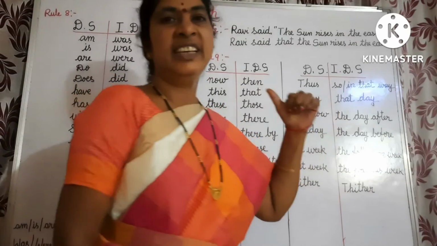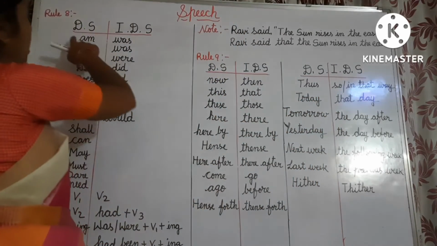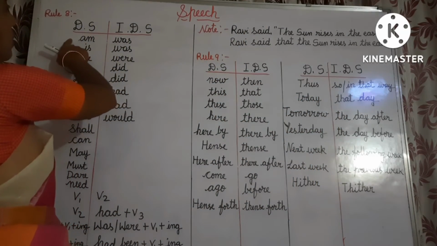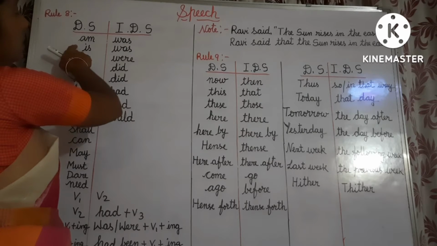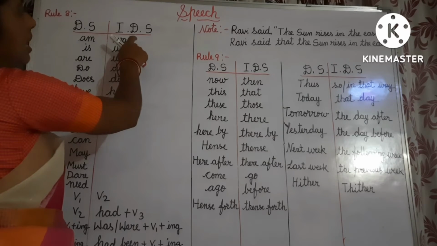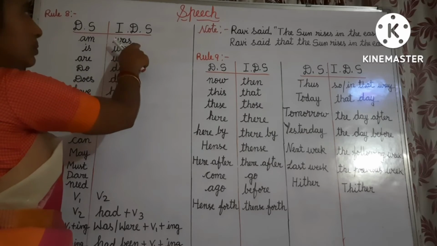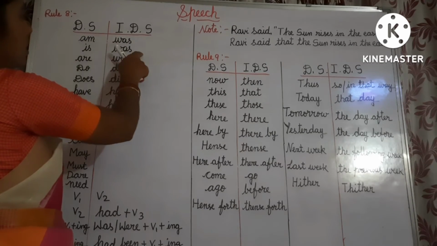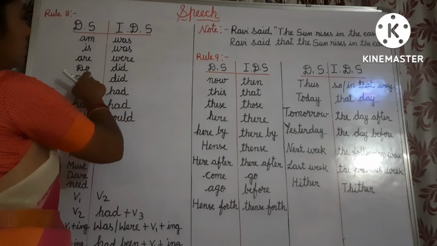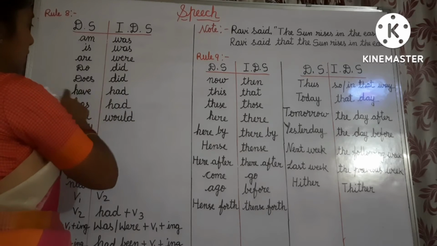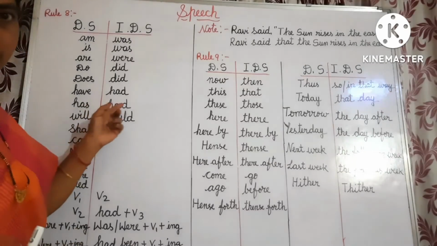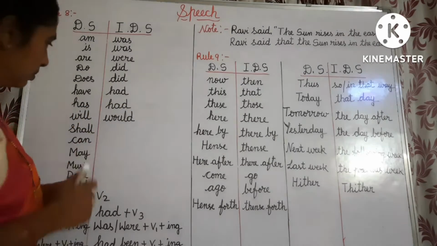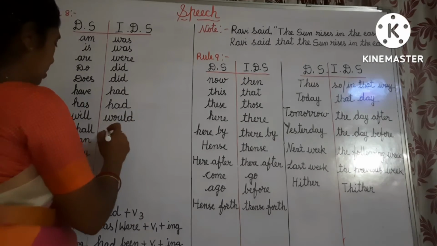See, rule number 8. We change am in direct speech into indirect speech as was. Am as was. Is, was. Are, were. Do, did. Does, did. Have, had. Has, had. Will, would.